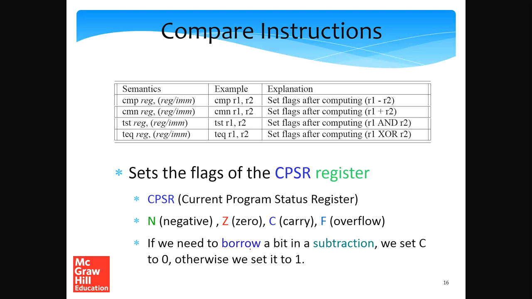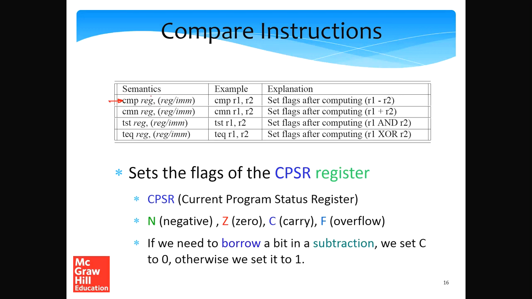Now let's take a look at compare instructions. They work in a very similar fashion as simple RISC. A compare instruction does the job of comparing, and then it sets the flags. Let's first take a look at the simple CMP instruction. We had a CMP in simple RISC as well, and the format was the same.